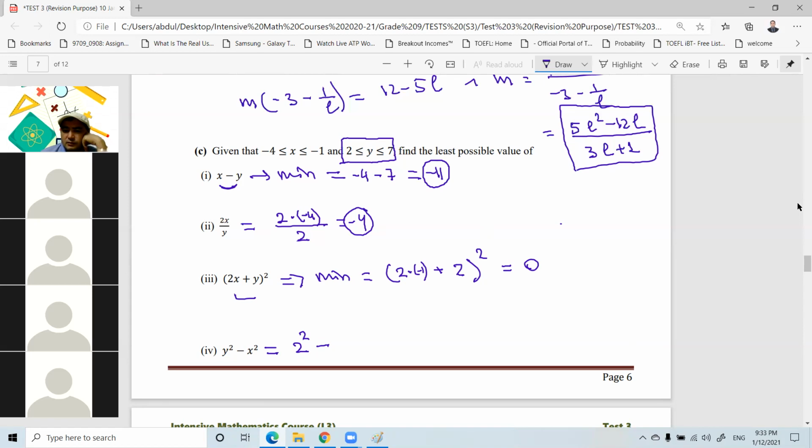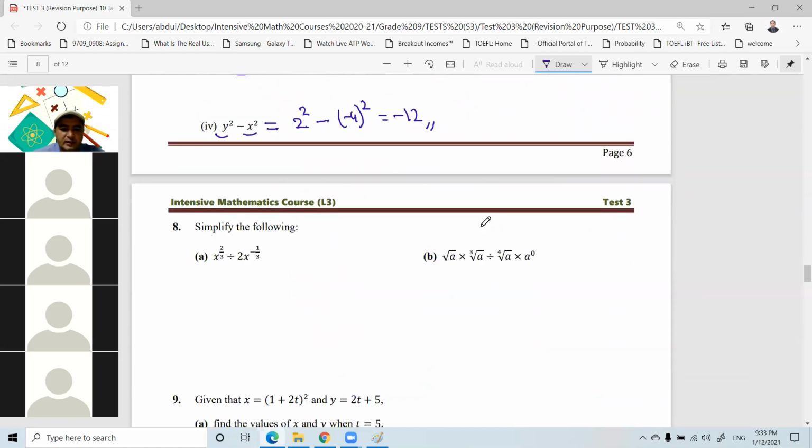Negative 1. Negative 1 or negative 4? Because we are looking for the minimum, right? For the difference, this y squared should be minimum, x squared should be maximum. So that is negative 4, right? So it is 4 minus 16, that's equal to negative 12. Okay. Anyway, that's also just revision.